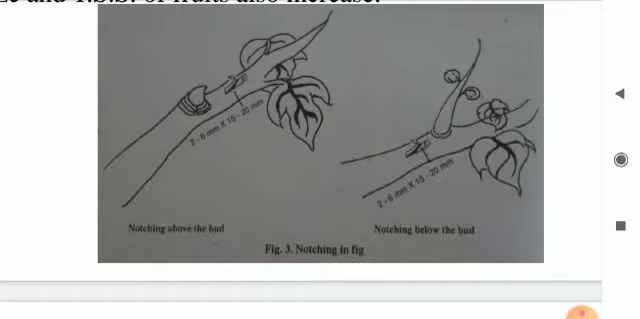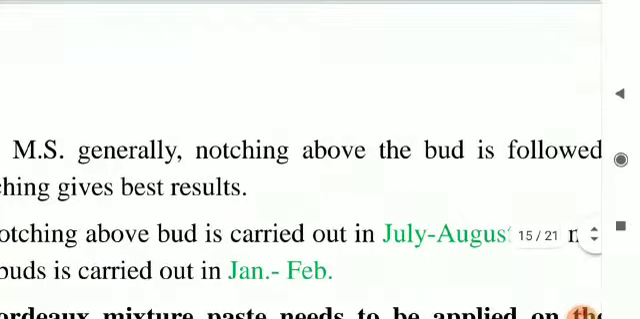And when the notching is done below the bud, it increases the number of fruits, size of the fruits, and TSS of the fruit is also increased by giving notch below the bud. Now let us move on to the next slide.